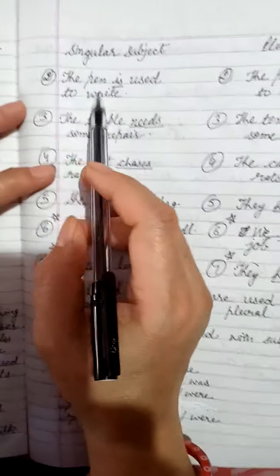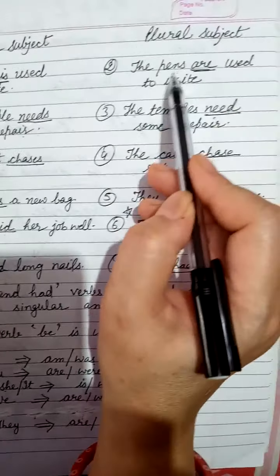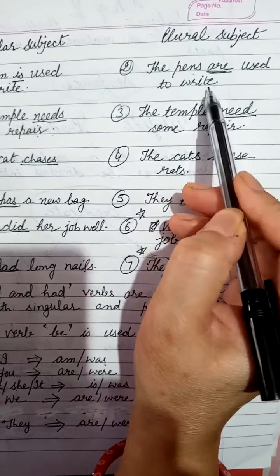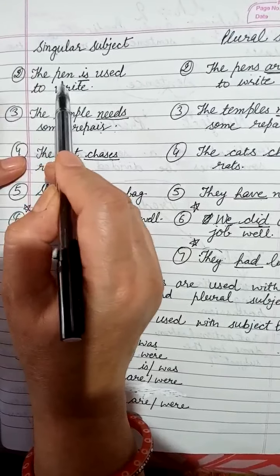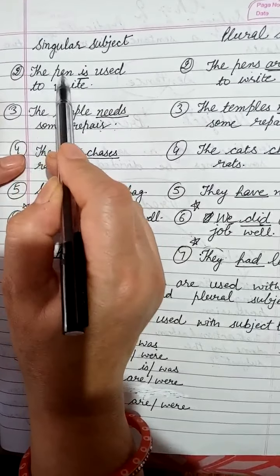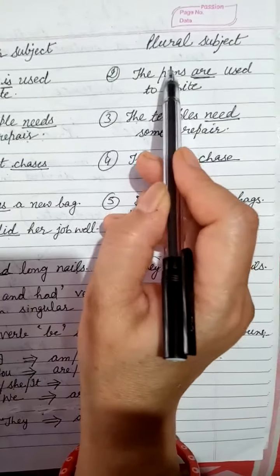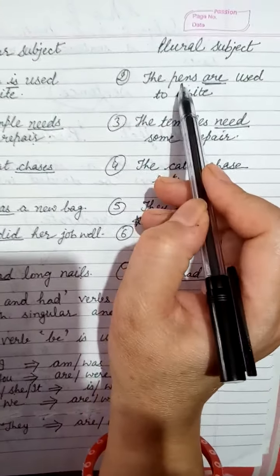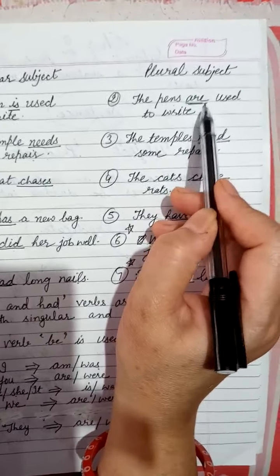See the second example: the pen is used to write, and in plural subject the pens are used to write. When a single pen is there, one pen is there, then it is a singular subject, and we use the verb is. And when the subject is plural, meaning more pens are there, then we use the helping verb are.